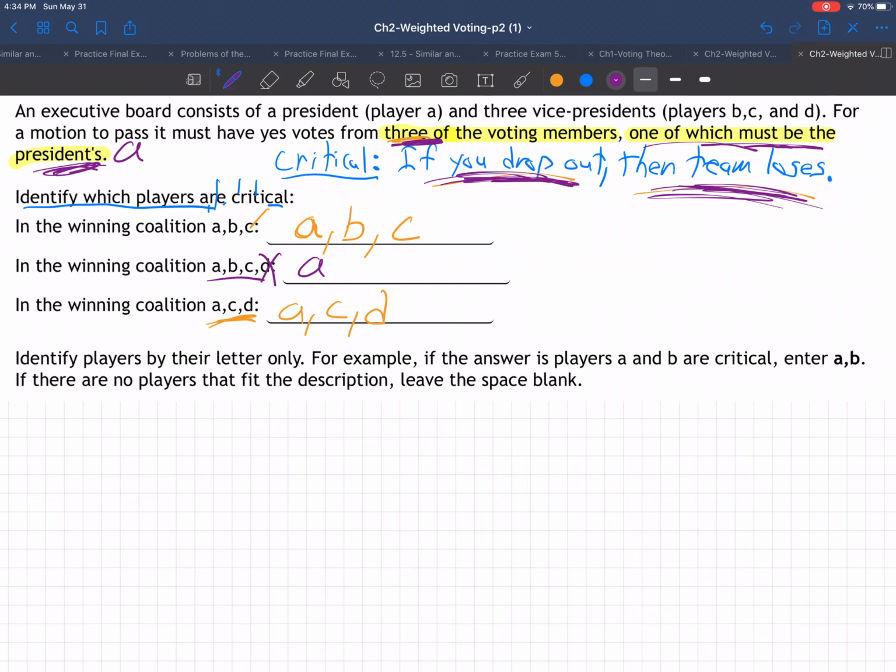Either B or C or D could drop out of this team, and it's not going to change the outcome. They're not critical. Only A is critical on this team. If A drops out, they lose because they've got to have A. So there it is. There are the players that are critical on those various teams.